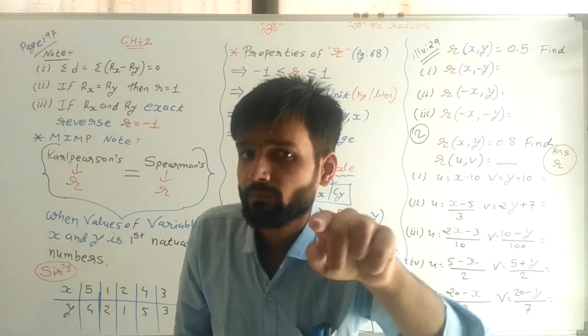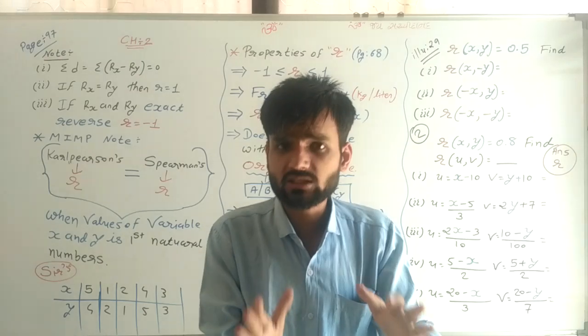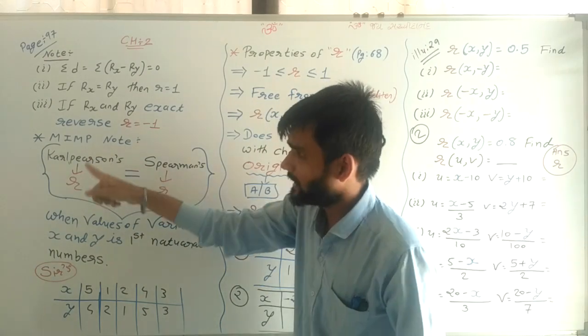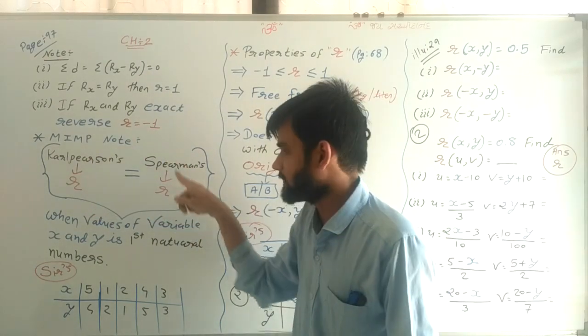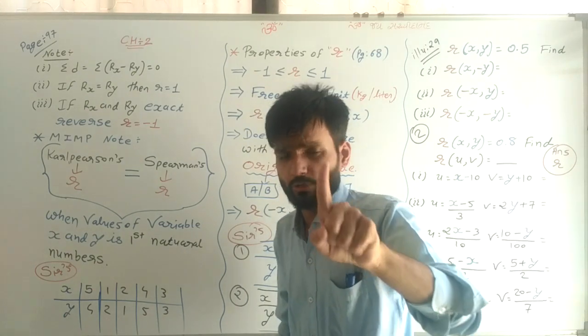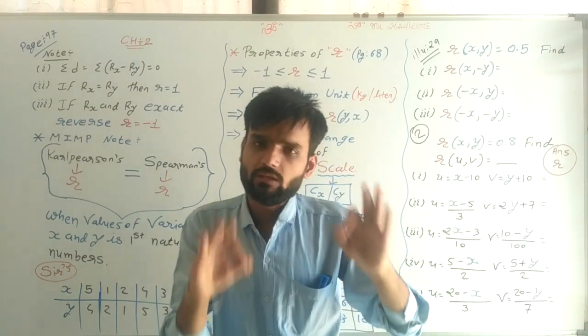Again I repeat, in a general situation, Karl-Pearson's R and Spearman's R in one question cannot be the same.